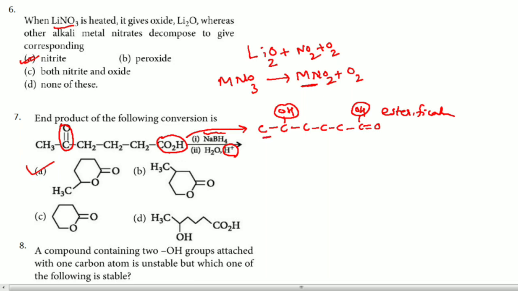Because this CH3 will be as it is. This is CH3 here, this CH3 double bond O. So here you can see 1, 2, 3. Here also you can see 1, 2, 3 carbon, and a fourth carbon is forming a double bond O, and from this OH here a water molecule is removed. Because of that reason, you are going to get this particular compound. So A is the answer.